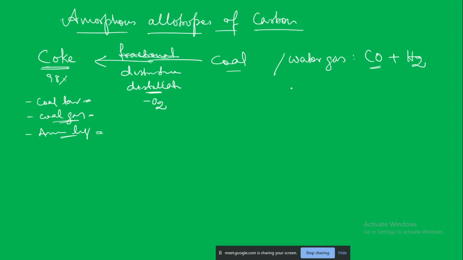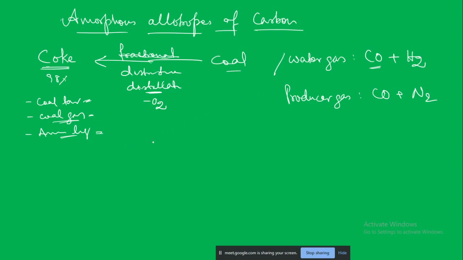The other one is the producer gas. Both of these are quite combustible gases. Both of them are used in the steel and iron industries. So in this way we have seen all of these things in our previous class.